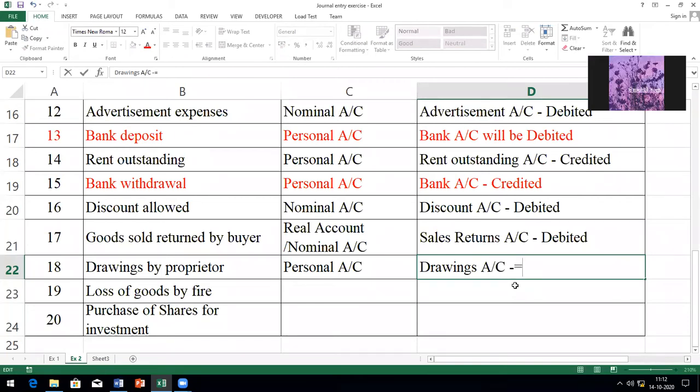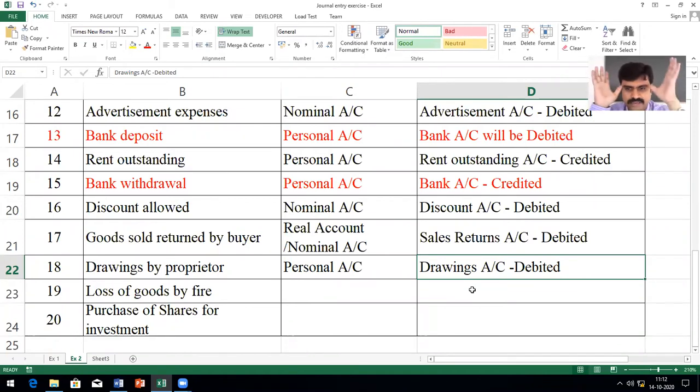Why are you debiting? It's a reduction in the capital of the proprietor. Don't go for other logic, be simple. Tell me the rule of the personal account. Debit the receiver, credit the giver. Drawing is done by the proprietor and the company has given the money. So the personal account says debit the receiver. Drawings represents the owner or proprietor, so the proprietor is receiving. So debit the receiver.